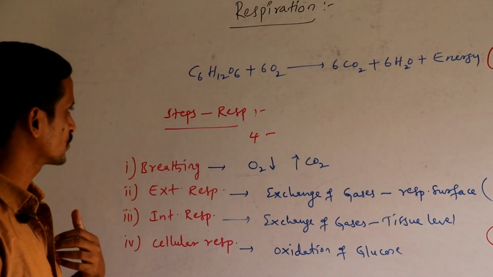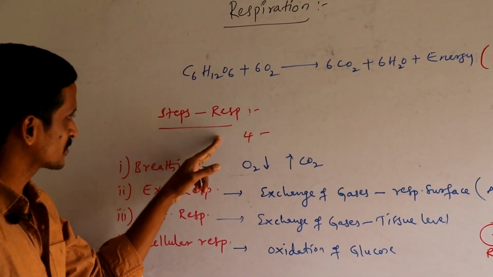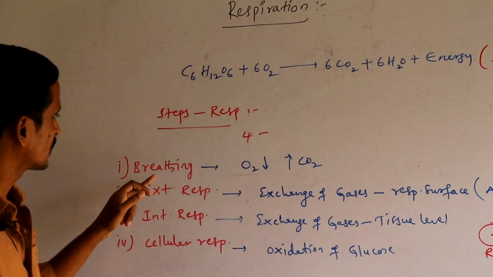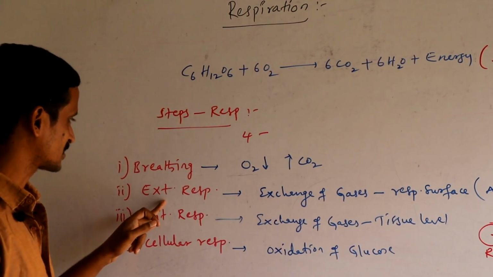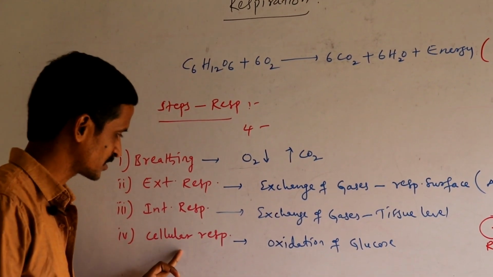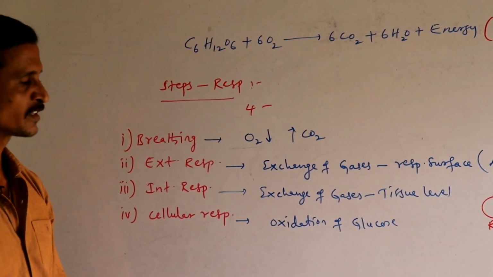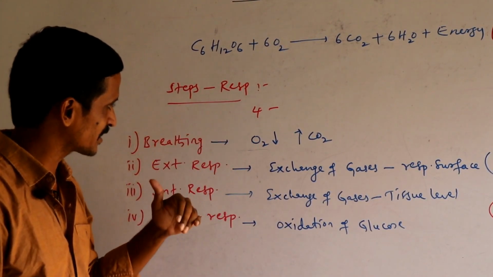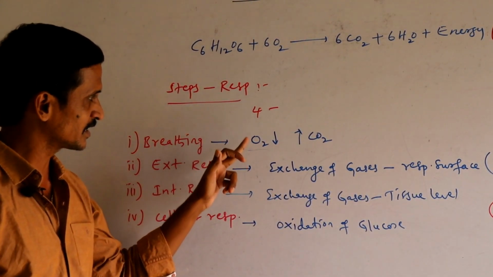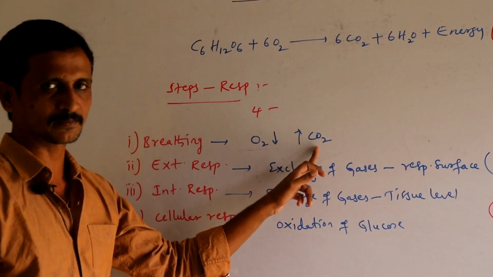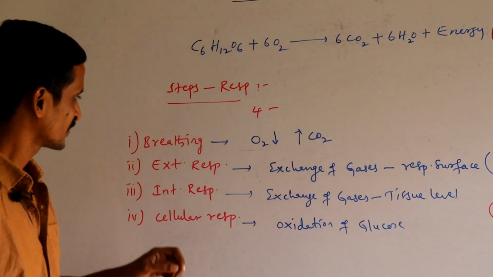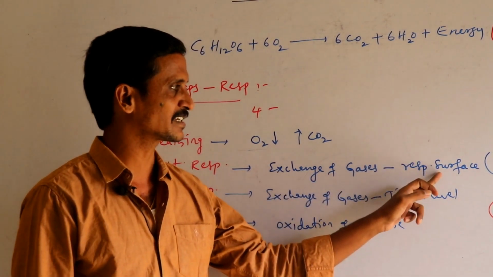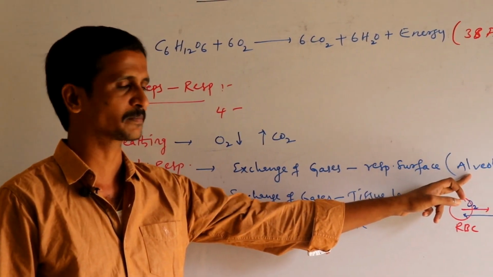As I told you, in higher animals, respiration completes in 4 steps: breathing, external respiration, internal respiration, and cellular respiration. Breathing is intake of oxygen rich air and exhalation of carbon dioxide rich air. External respiration is exchange of gases inside the lungs, which are made up of alveoli.